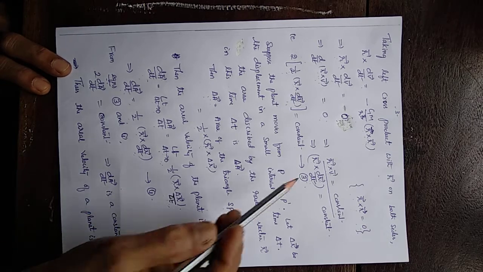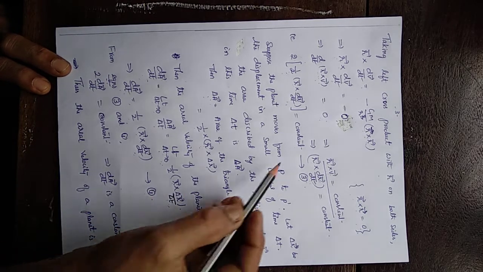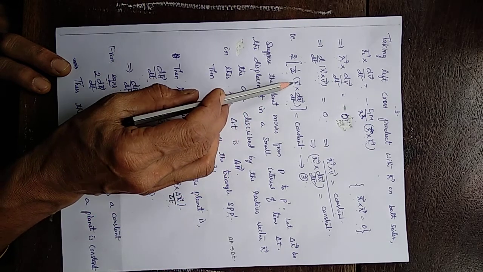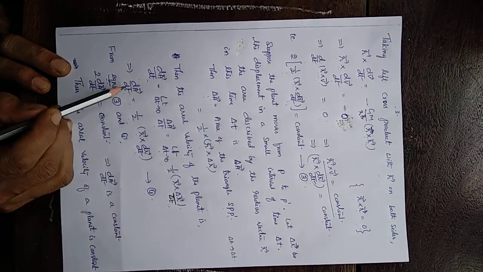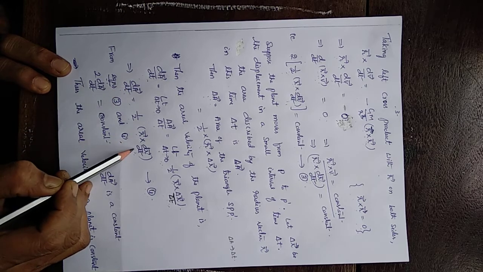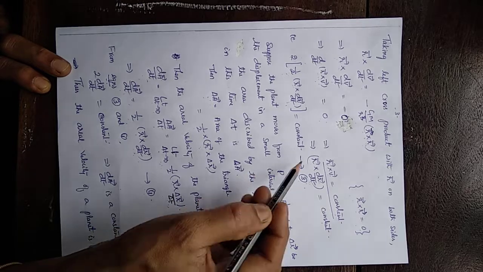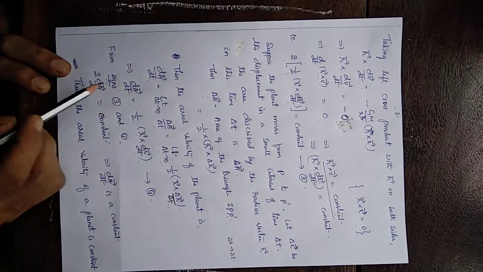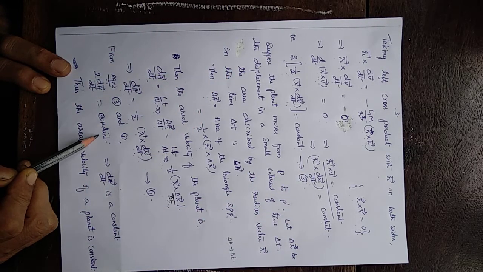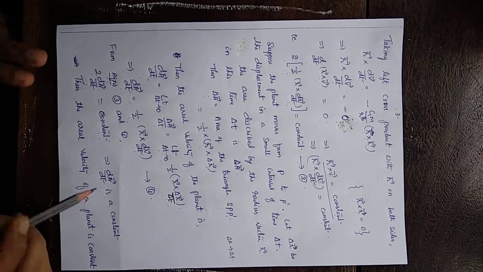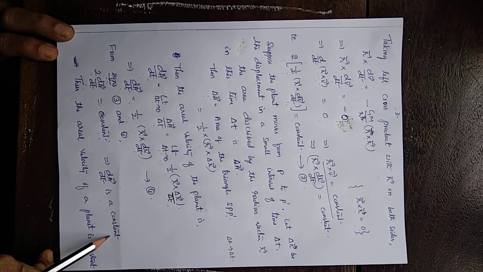Now compare 3 and 4. Here, half r cross dr vector by dt is what? dA vector by dt. Substituting 4 in 3, we get 2 dA vector by dt is a constant. 2 is already a constant, so dA by dt is a constant. dA by dt constant means aerial velocity is a constant.